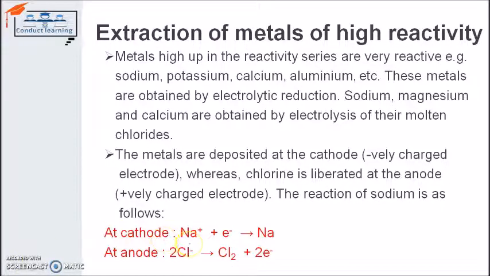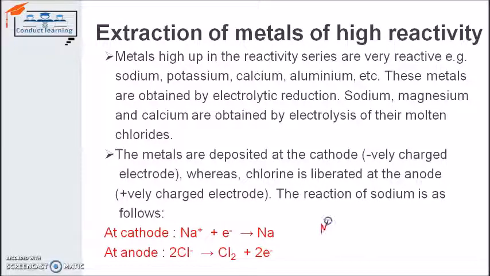The same thing is also written here. At cathode, for example, sodium. Sodium is a highly reactive metal. It is present with a positive charge, so it is attracted toward the cathode. Cathode having negative charge, so it will be deposited on the cathode and we can extract it. And its chlorine, from the molten chloride, will have a negative charge and it will be attracted toward the anode and we can extract it from the anode side.